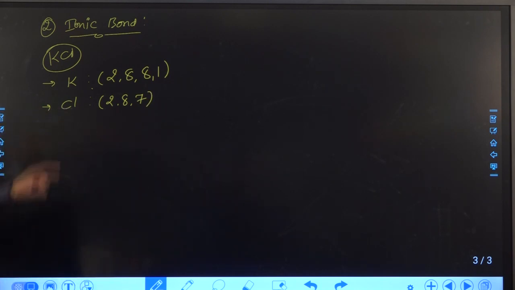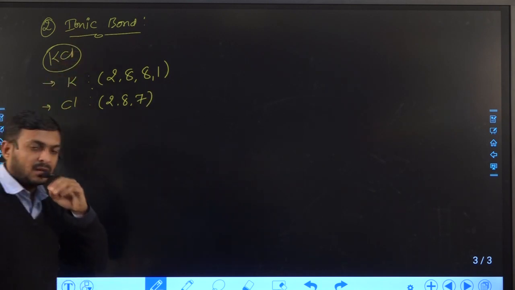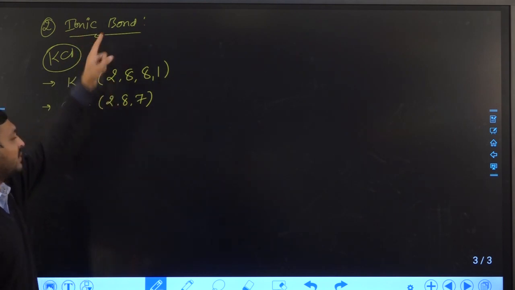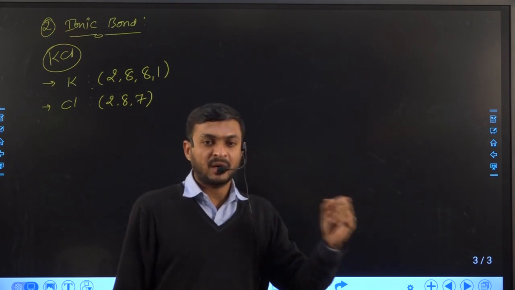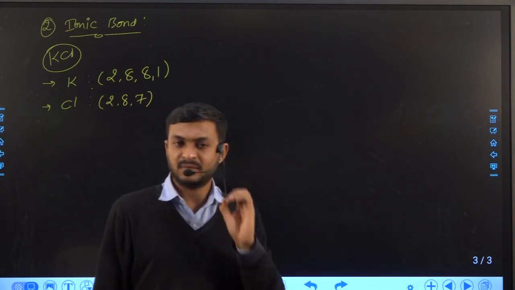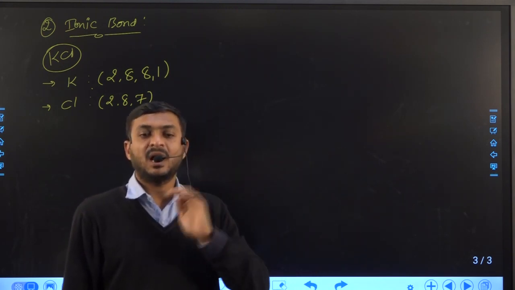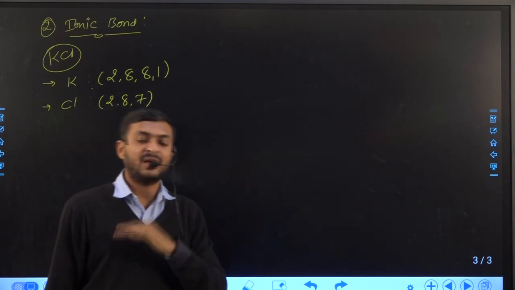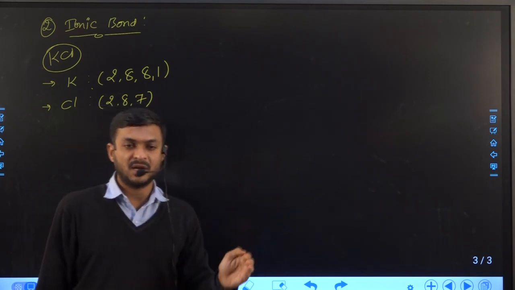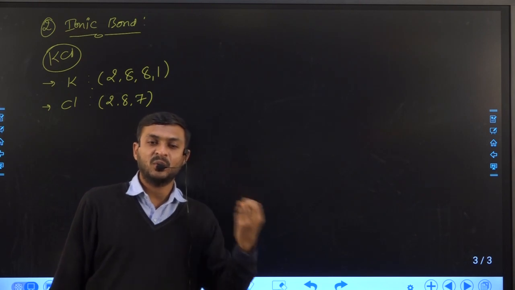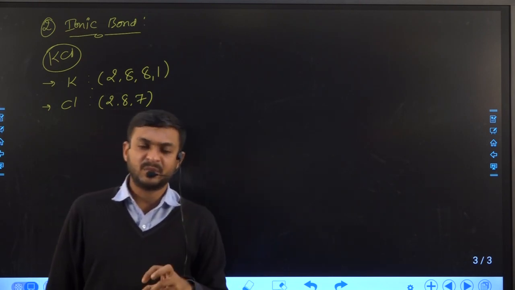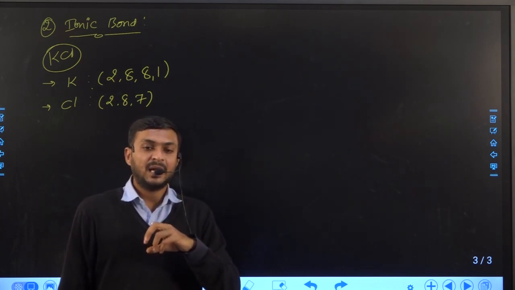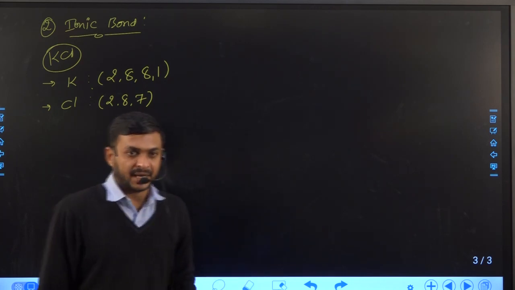So as we discussed, during the formation of ionic bond, metal loses the electron while non-metal accepts the electron, right? After donating the electron, the element converts into a cation, while after accepting the electron it converts into an anion, right?